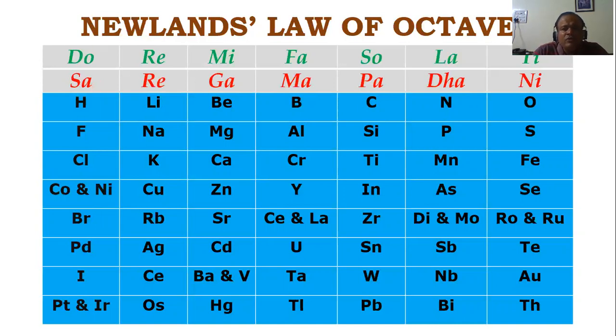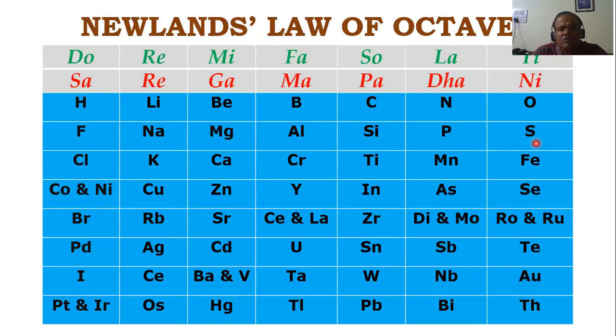So let's see. If I go to see here, they are arranged in this order, so which will be similar? Hydrogen will be similar to fluorine. Lithium, the second element, will be similar to sodium. Sodium is the ninth element, so the difference is how much? 7. Beryllium will be similar to magnesium. Boron will be similar to aluminium. Carbon will be similar to silicon. Nitrogen to phosphorus. Oxygen to what? Sulfur. I hope you're getting it, boys.